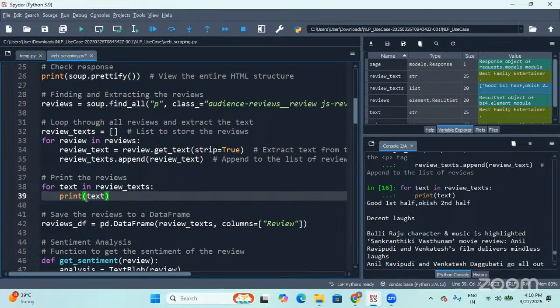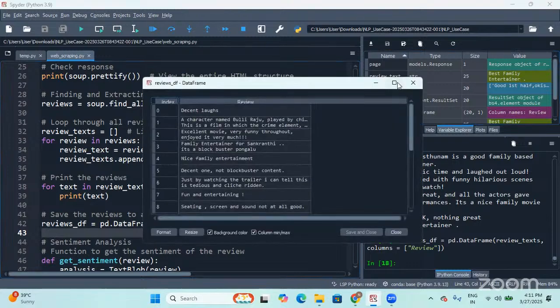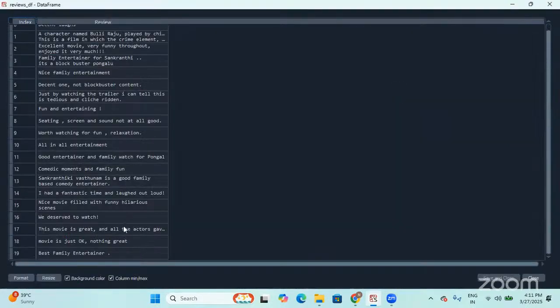Clear. Now, I would like to convert these reviews into a data frame. The reviews that we have stored in list format, we are going to convert back to a data frame, and I would like to keep the column name as review. Let me execute. Done. The data frame name is reviews_df. The size is 20 rows and one column. Let me open it. So this is the data frame in which we have all the reviews.